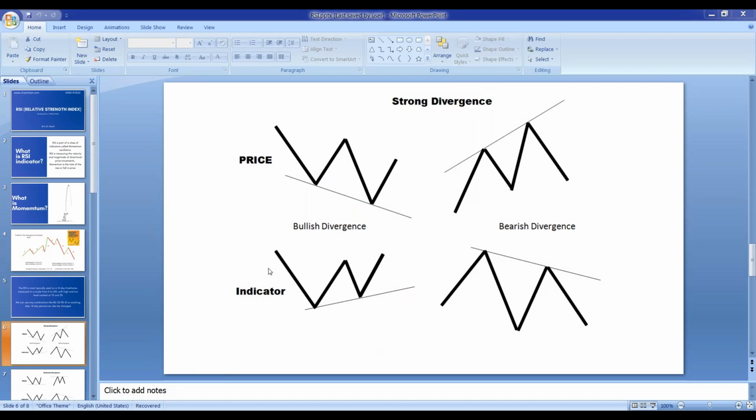So can you please repeat again? If the stock is making lower lows, meaning the price of the stock is moving on a downside, at the same point RSI is making higher lows.